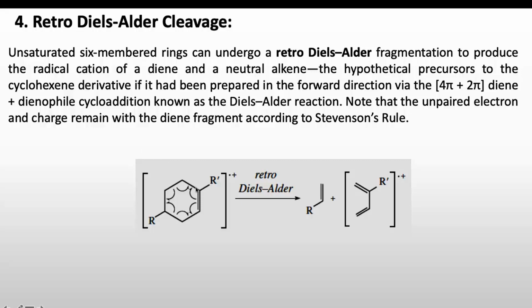So this is the alkene which will fragment according to the retro-Diels-Alder fragmentation. This is a concerted mechanism. These electrons will move here from this pi bond, and this bond will move here, these electrons will move here, and for this sigma bond this electron will move and this electron will move. So finally this will give this alkene which is neutral, and this diene which will have the unpaired electron according to the Stevenson rule.